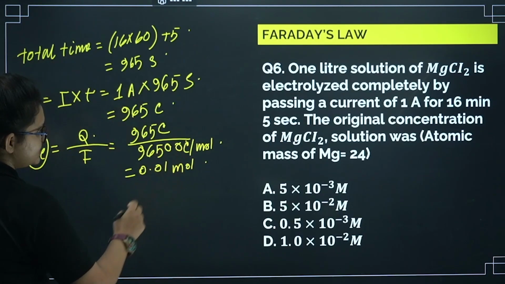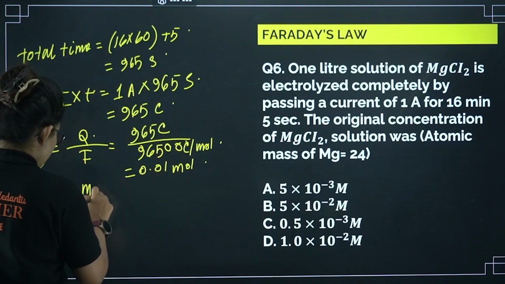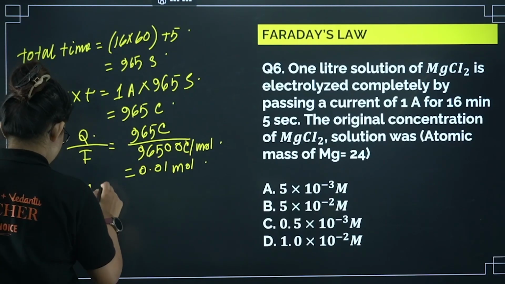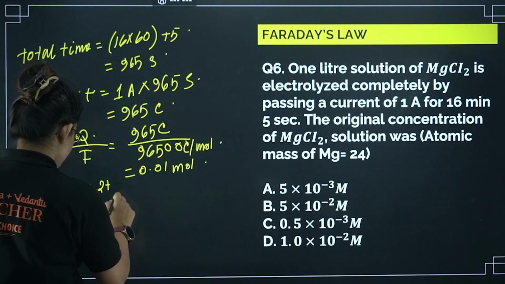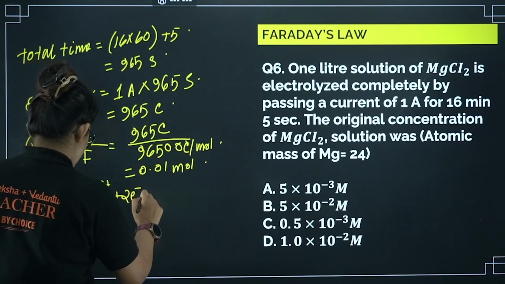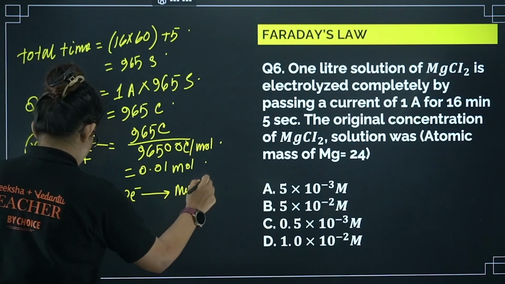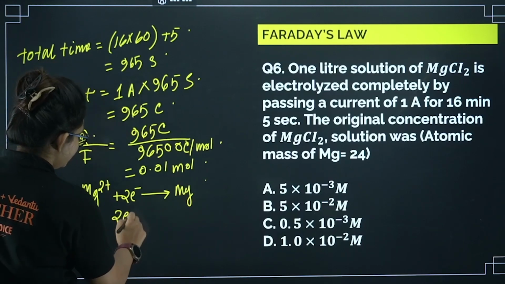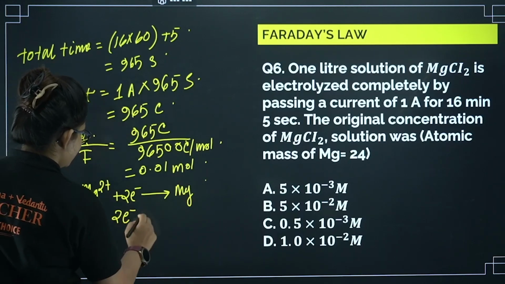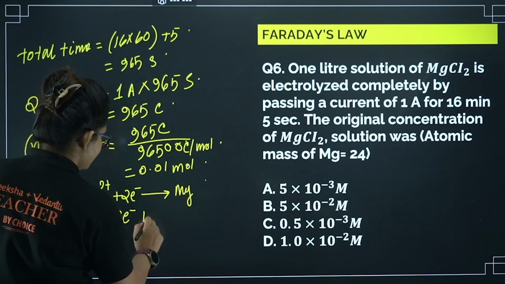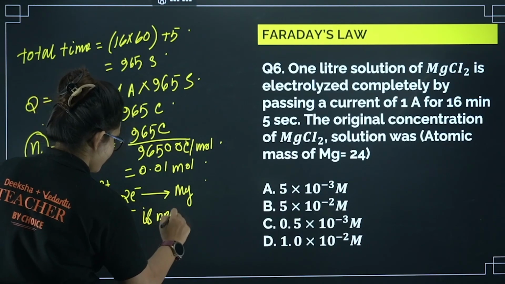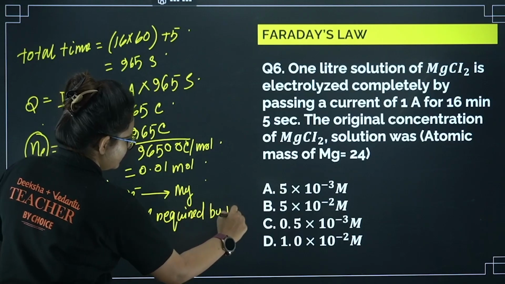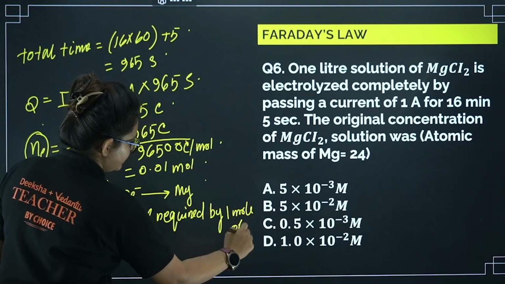Okay, so now this is the number of moles of electron. So what is the change basically happening here? You can see magnesium chloride, right, means Mg is in +2 oxidation state. So it will take 2 electrons and it will get converted to magnesium. Okay, from here what information am I getting? 2 electrons are required by 1 mole of Mg2+.